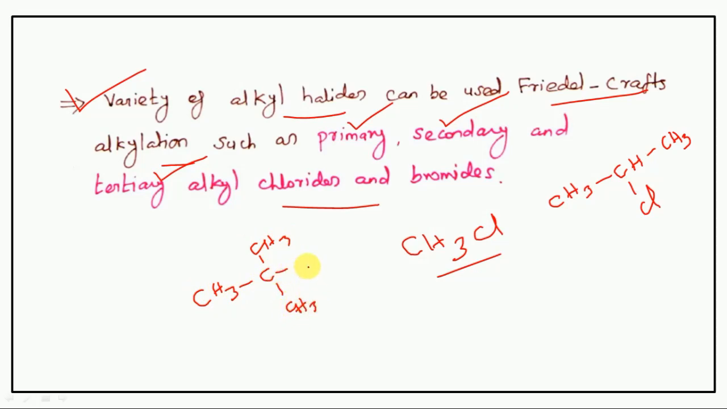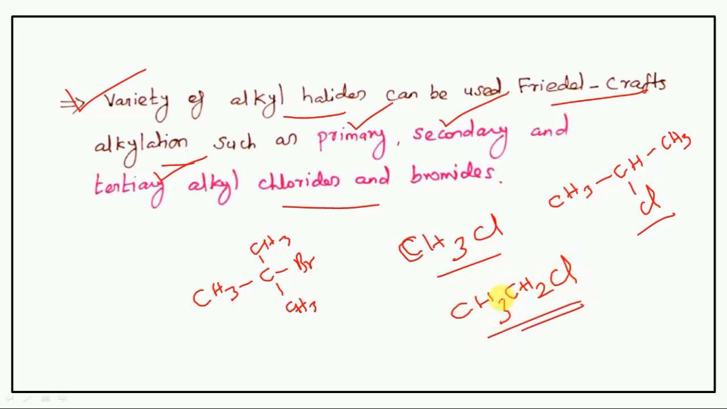Tertiary butyl chloride or bromide. Here, secondary propyl chloride. So you have to remember this one. So like this, alkyl halides used in the Friedel-Crafts alkylation. Okay, means here we can write it CH3CH2Cl, ethyl chloride or ethyl bromide.